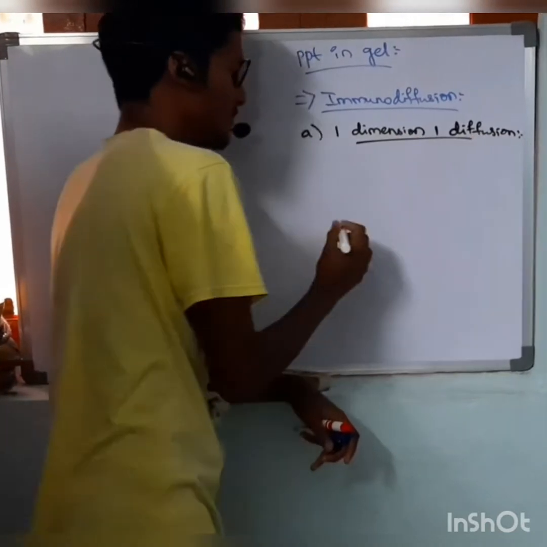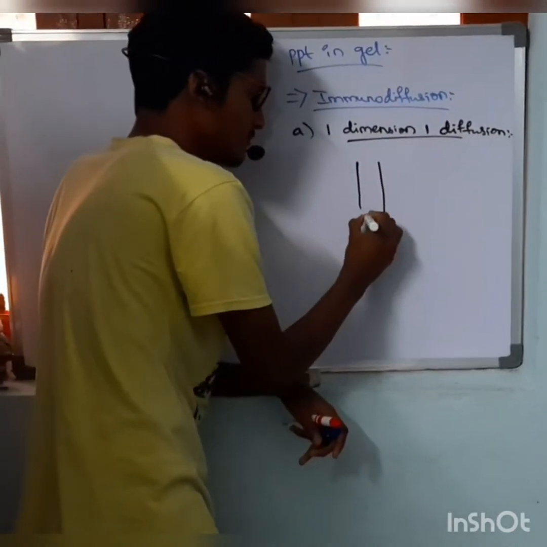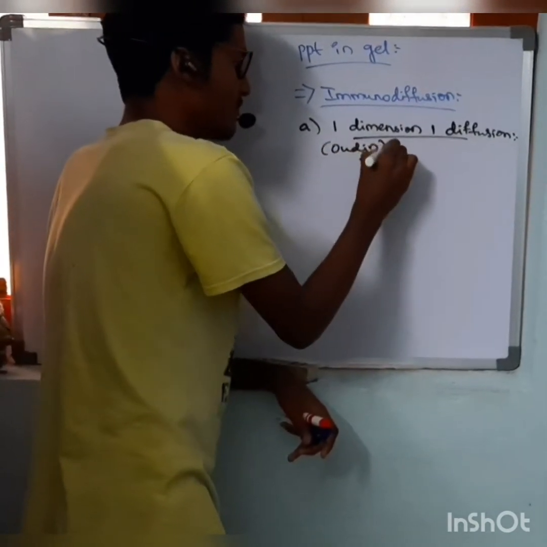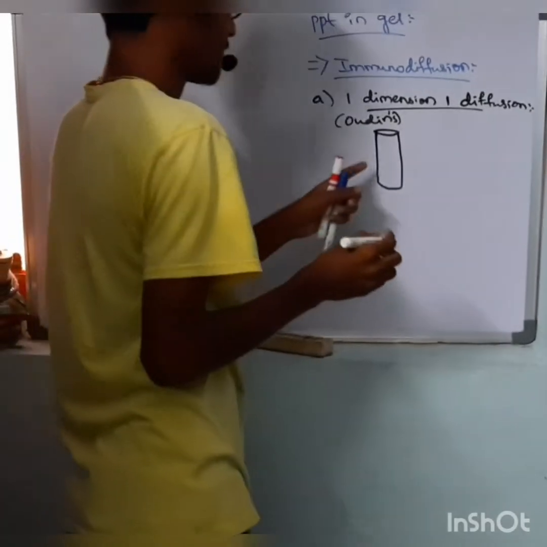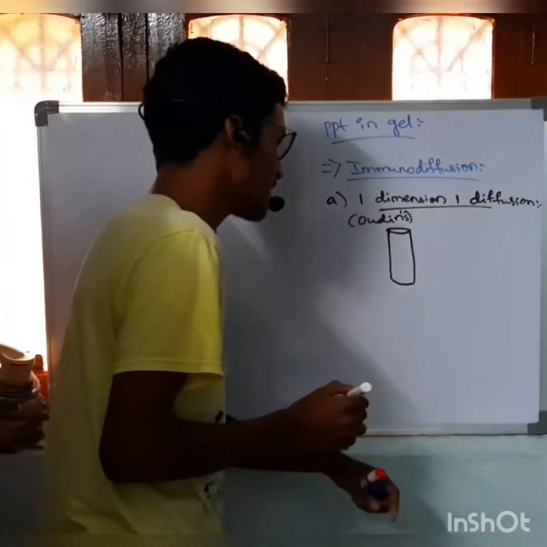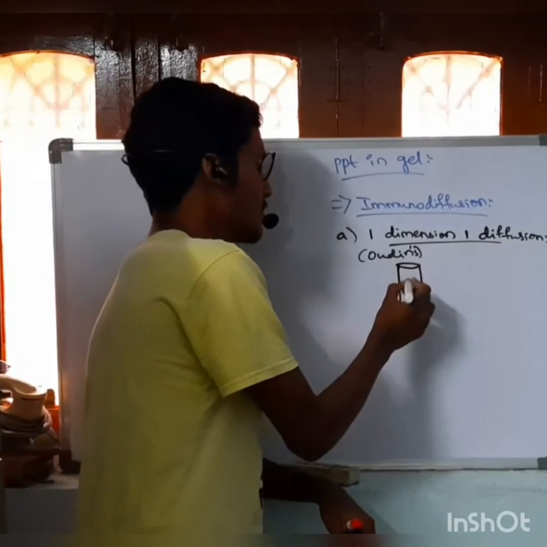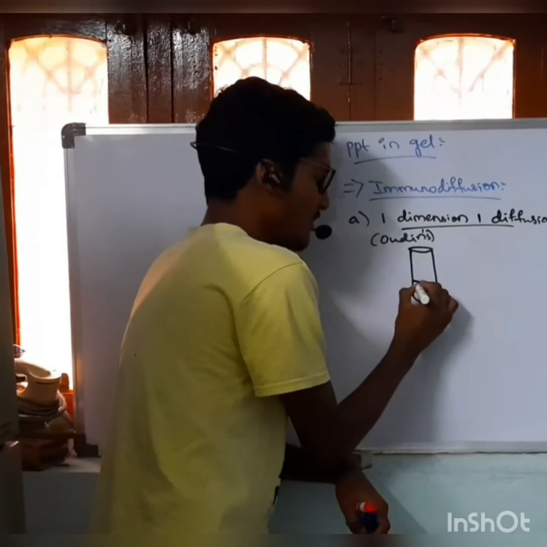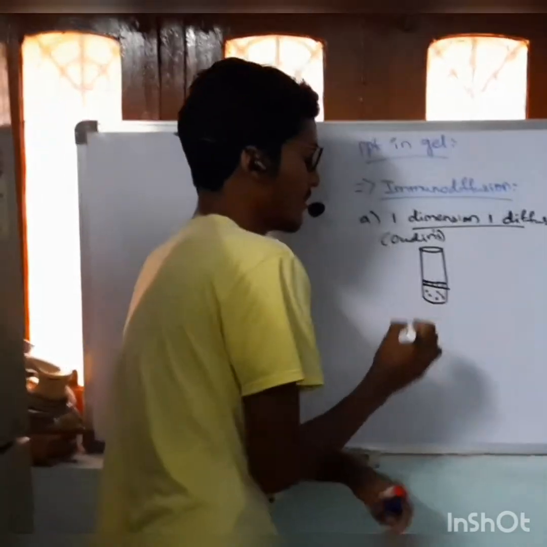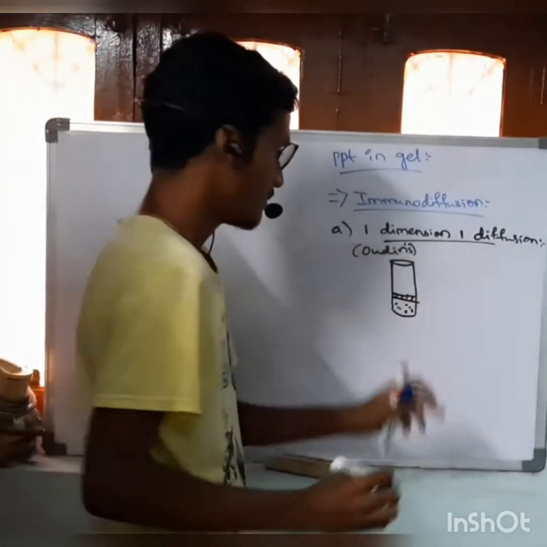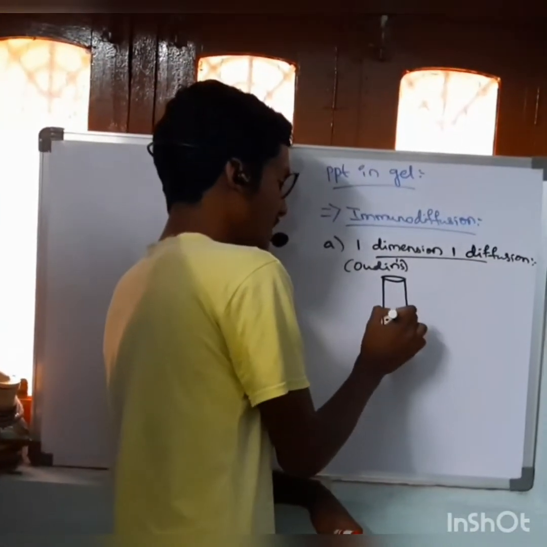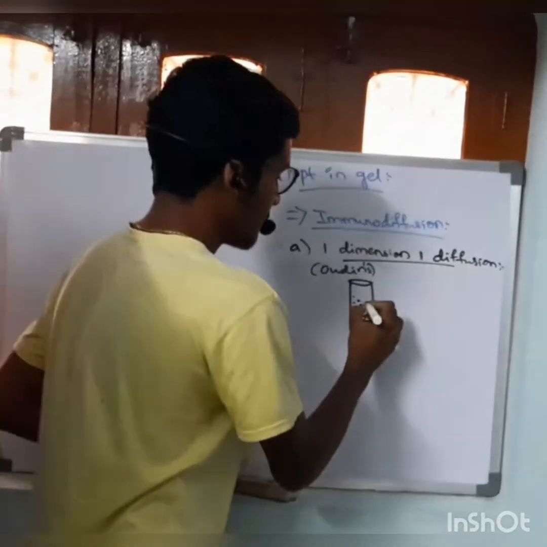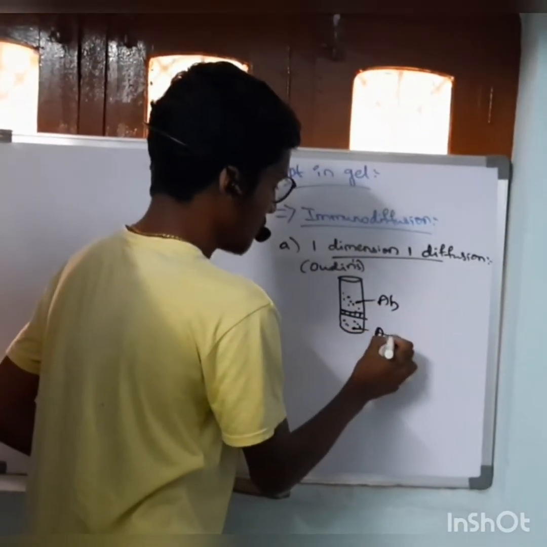Here, suppose it is in a test tube. It is also known as Oudin's immunodiffusion. Here, a test tube is taken and antigen is added. And agarose gel or agar-agar is added on top of the antigen. After adding the antigen and agarose, an antibody is added.